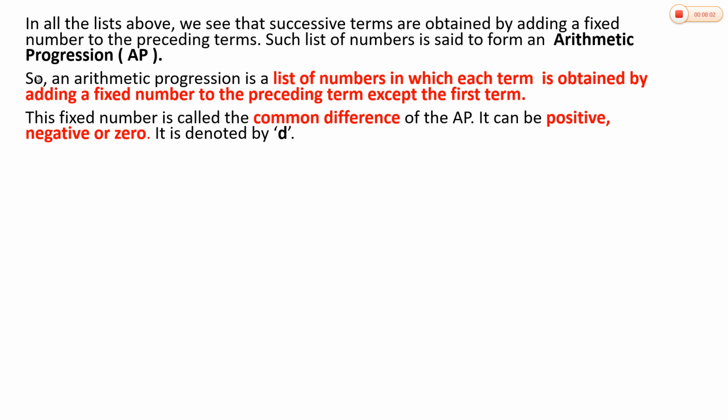The exact definition is: an arithmetic progression is a list of numbers in which each term is obtained by adding a fixed number to the preceding term, except the first term. This fixed number is called the common difference of the AP. It can be positive, it can be negative, or it can be 0. And it is denoted by the small letter d.